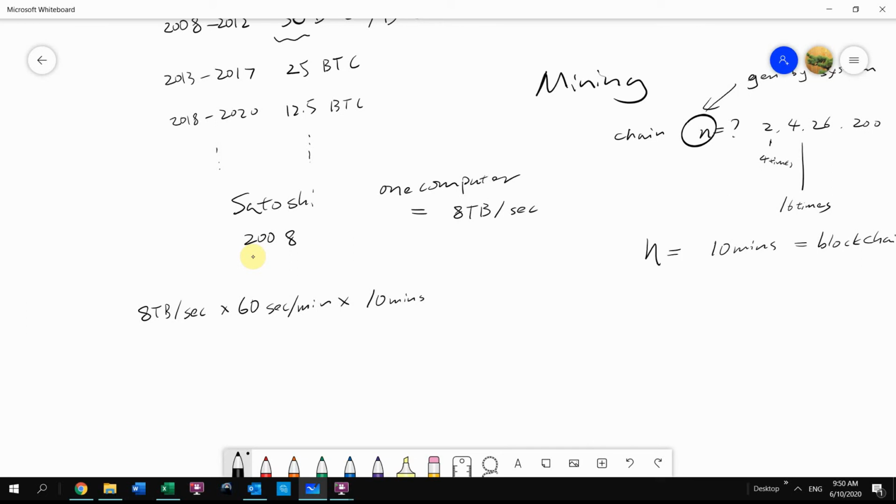All right. And this 8 terabyte would be 8 times 10 to the 12th bit, per terabyte.